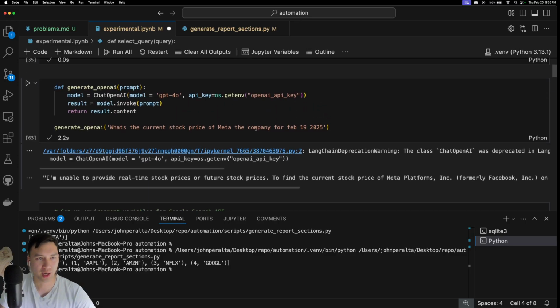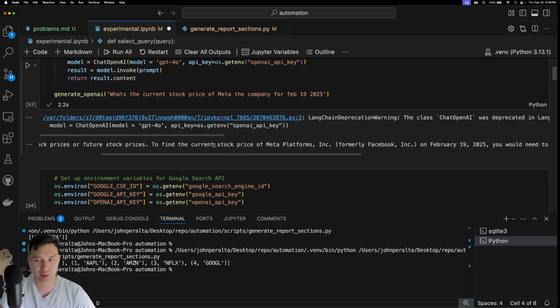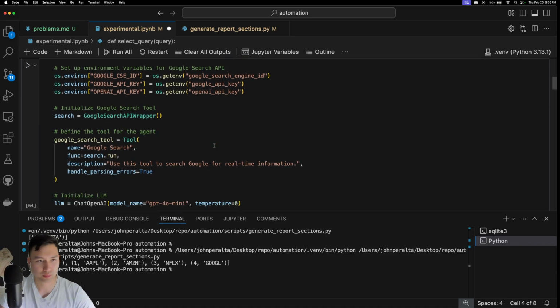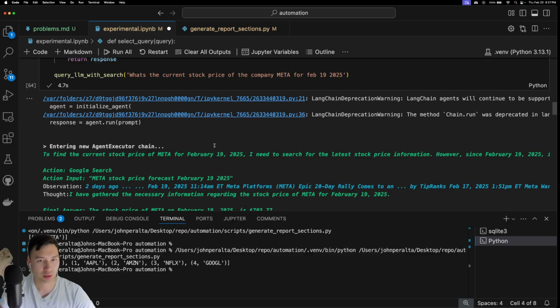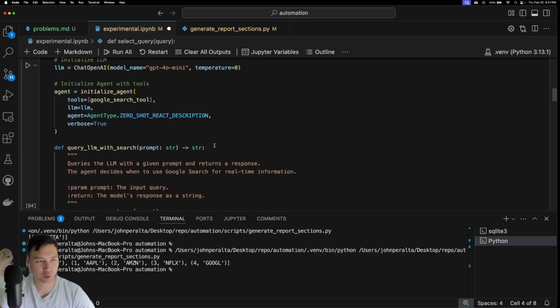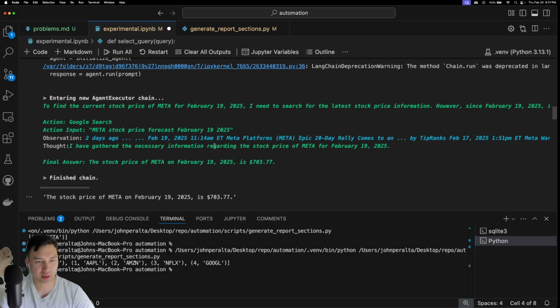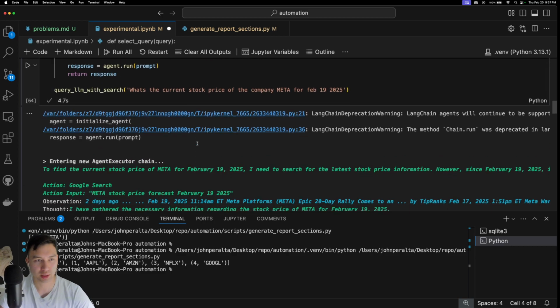So in this initial one, I'm unable to provide real-time stock prices. But now I'm using GPT-4o mini, and you can see that it gets the stock as of today, right? Isn't that lit?